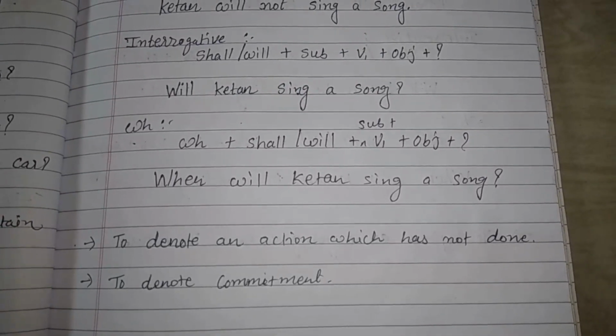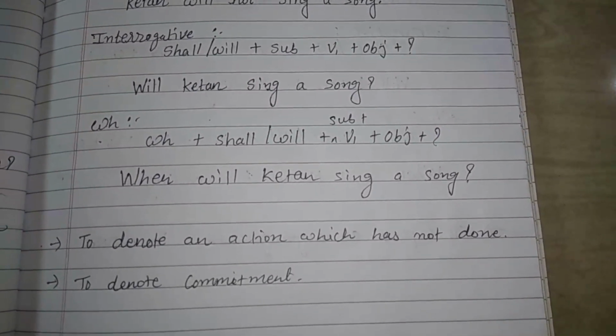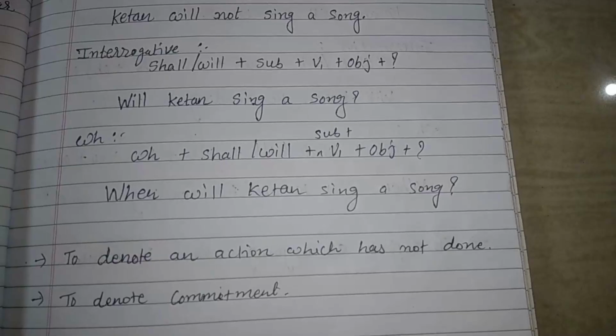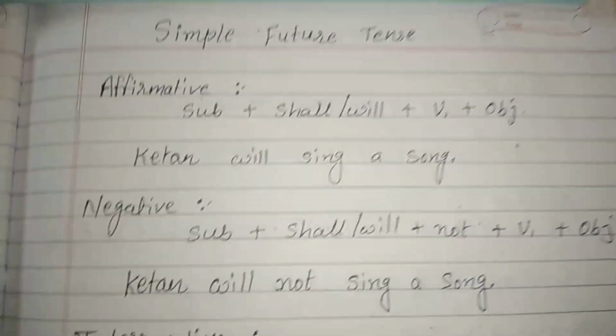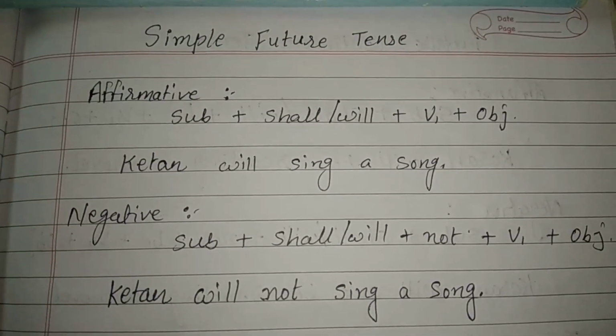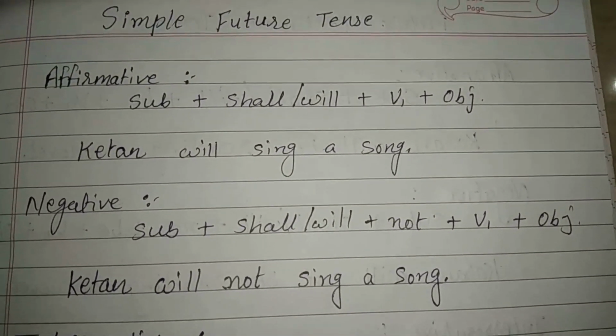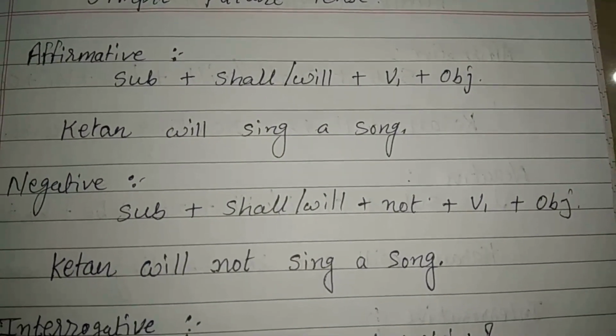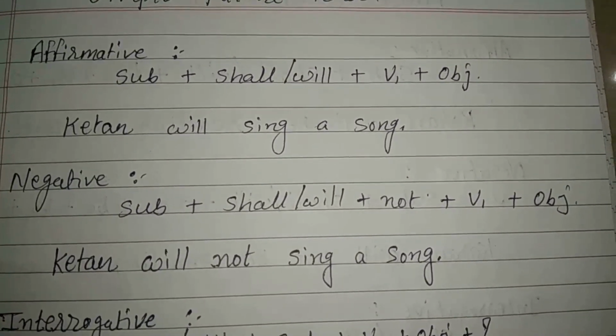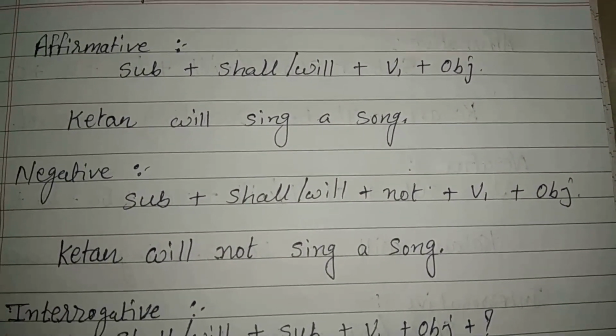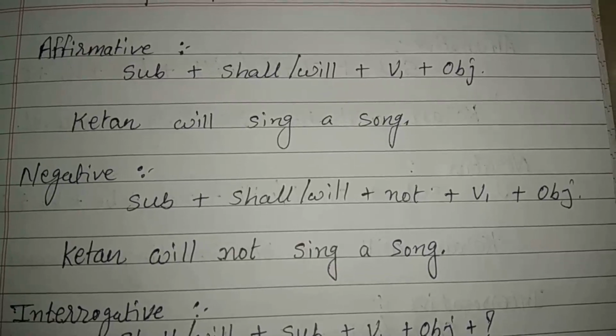Now let's learn their formats and examples. First is the affirmative sentence. To make affirmative simple future tense, we have to use the format subject plus shall or will plus verb 1 plus object.